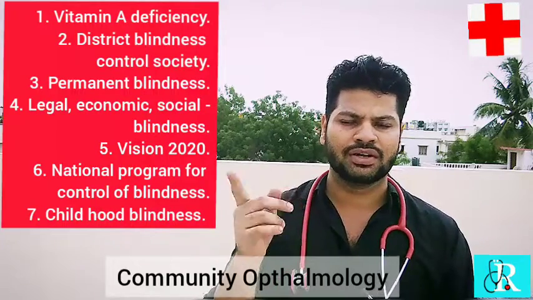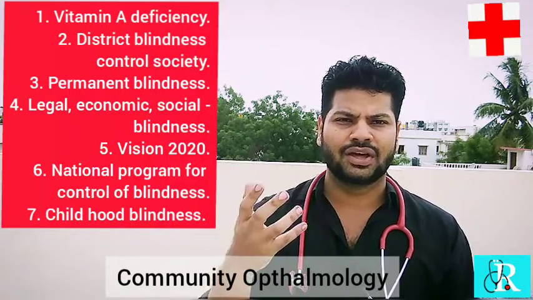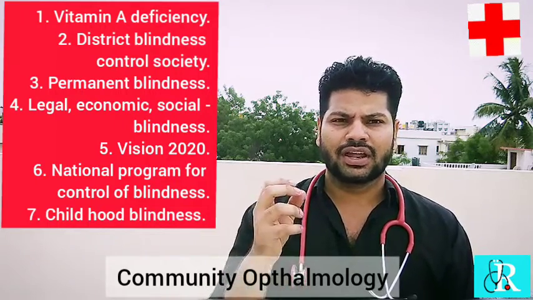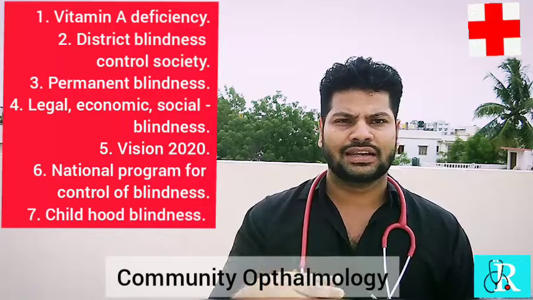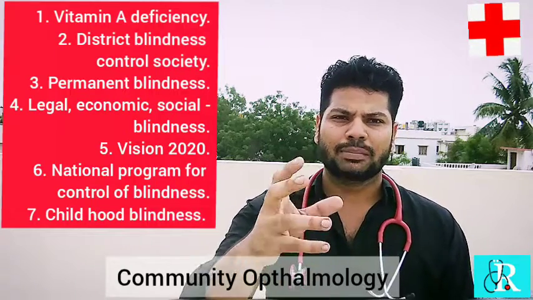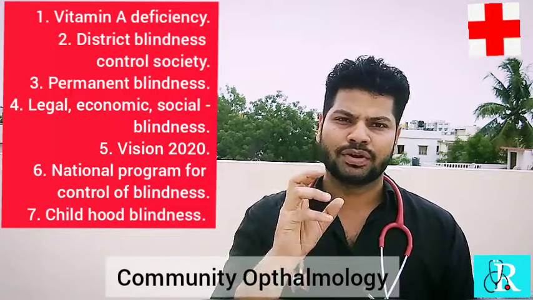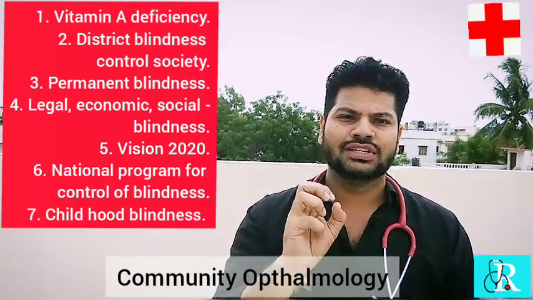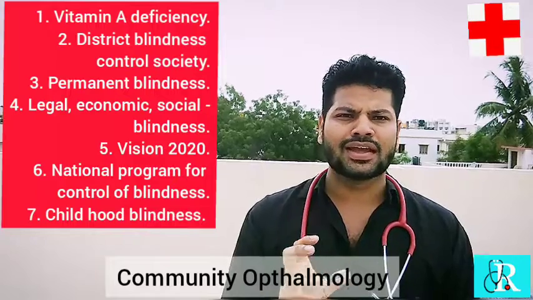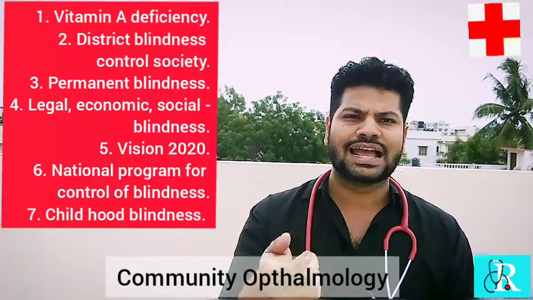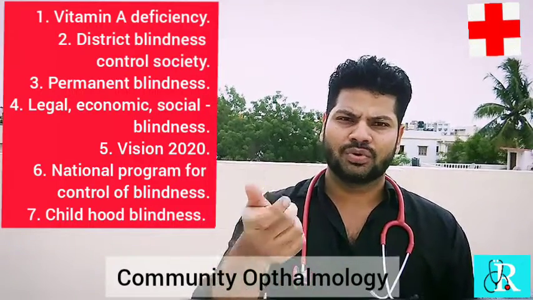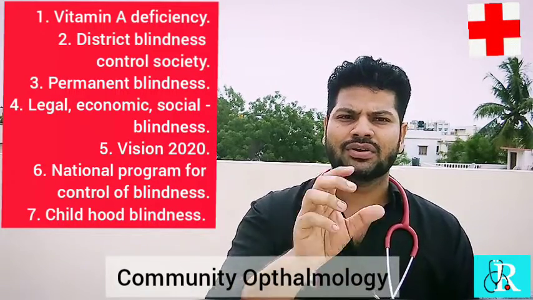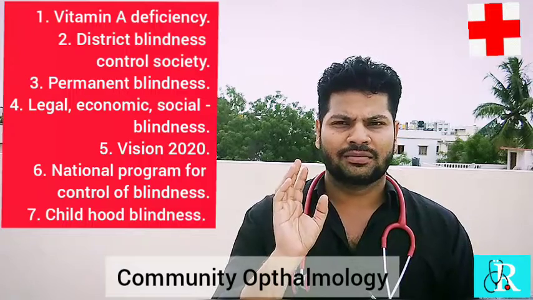In the playlist one video you could see what these refractive errors are. If the refractive errors are not corrected at a proper time, or even glaucoma or cataract is not corrected in a proper time, the person may go blind. So to prevent all this preventable or reversible blindness, Vision 2020 is established. Under Vision 2020, the national prevention program comes. Under the national prevention program, the district state control of blindness will be held.